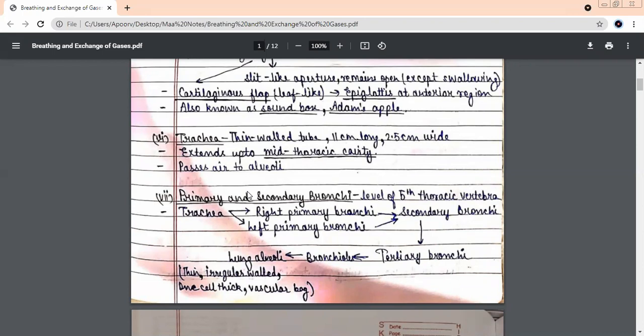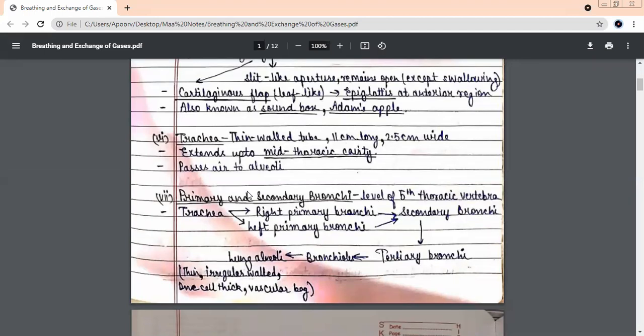So let us talk about the trachea. Let us first know about all the structures, then you identify them in the diagram. Remember, this trachea or the windpipe is a very thin walled tube. It is 11 centimeters long, 2.5 centimeters wide. How long is it normally, trachea in humans, a grown up, mature individual? 11 centimeter.